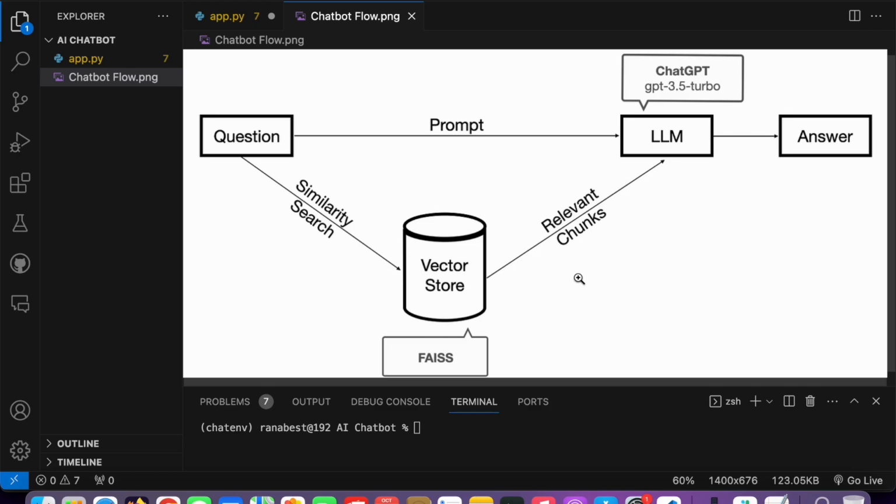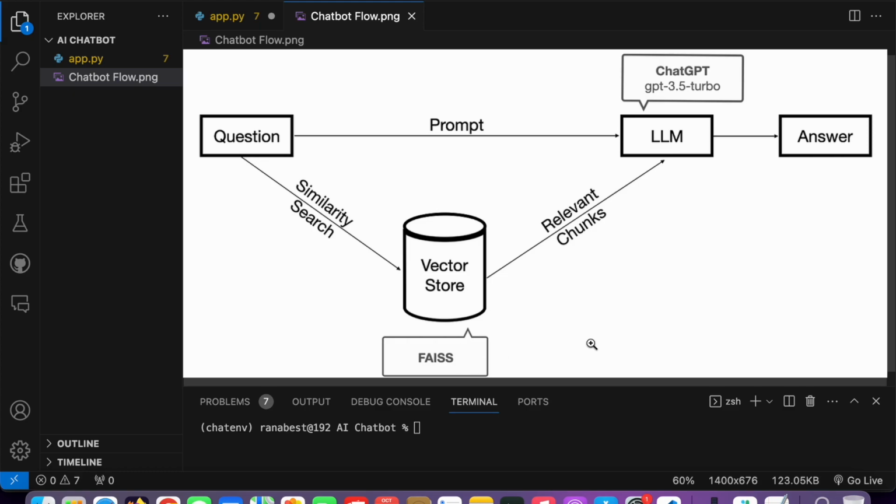There are multiple kinds of vector stores, let's say FAISS and Chroma. There are many, even cloud ones, even Pinecone. We will talk about that. But in this video, I'm going to use Chroma, and for every other vector store, it's the same thing. Okay, so let's see the flow again.